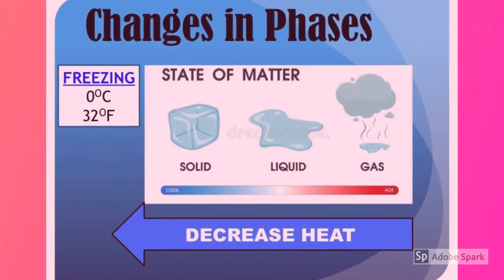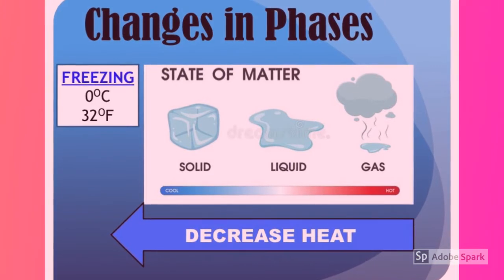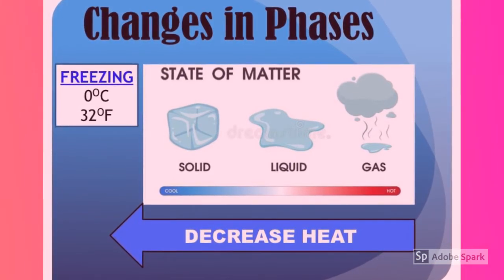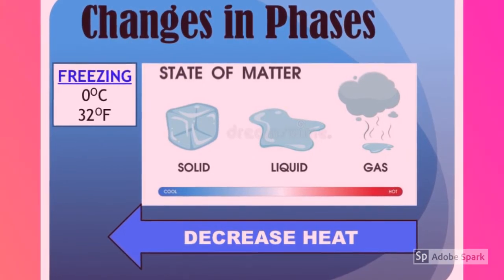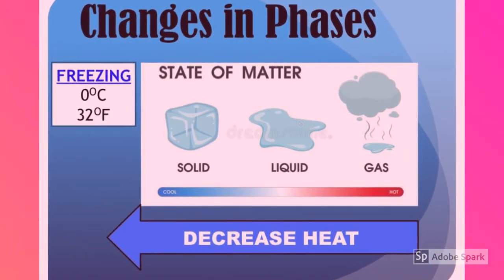When we decrease the heat or cool our states of matter, we can go from a gas to a liquid and a liquid to a solid. The freezing point of water is 0 degrees Celsius or 32 degrees Fahrenheit.